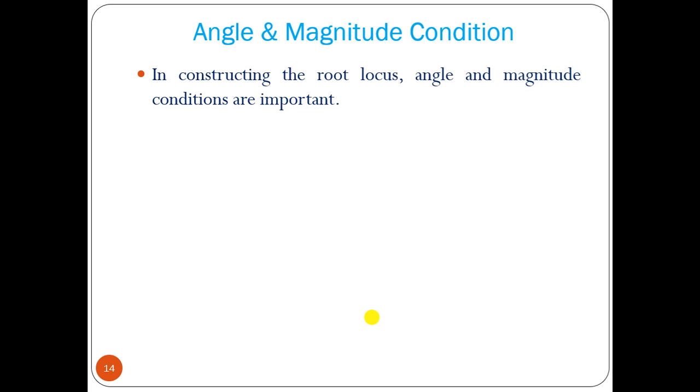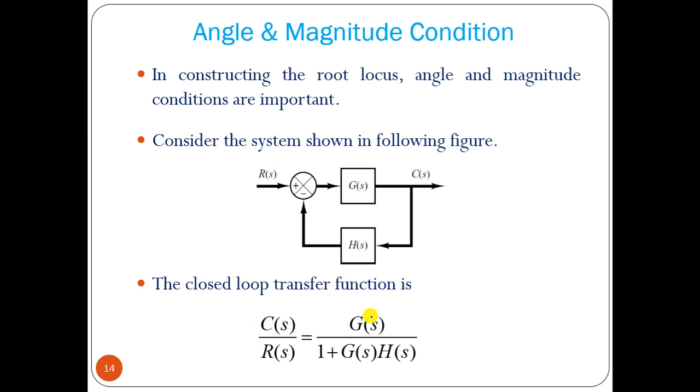Now, in constructing the root locus, we have to consider two conditions. One is called the angle condition, and another one is called the magnitude condition. That means, from where can we get this angle condition and magnitude condition? That is the first point that you have to know. How can we find out angle and magnitude? From where can we get this?